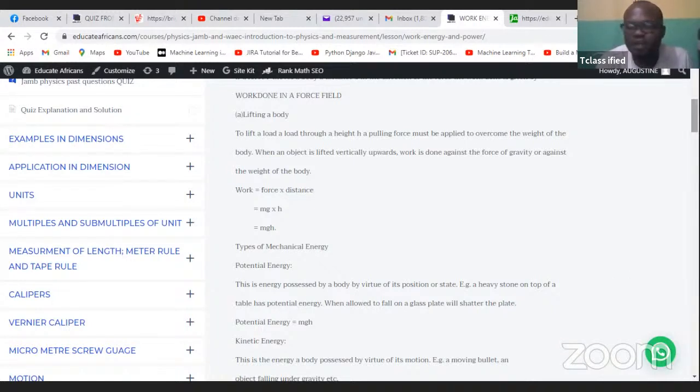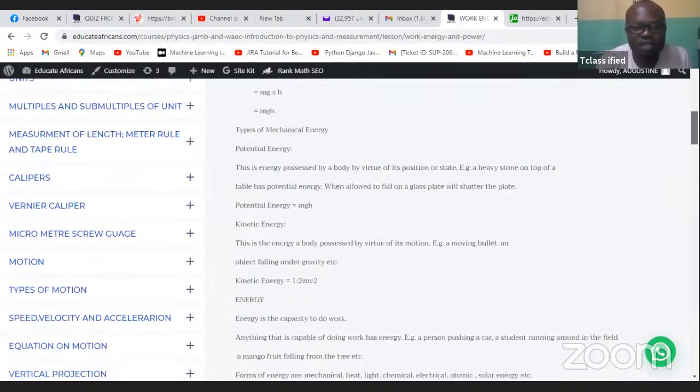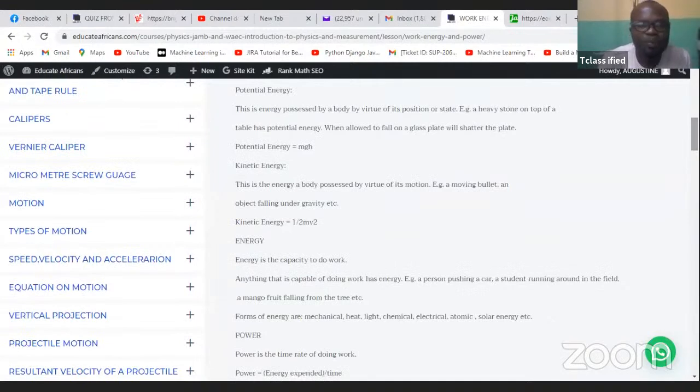So we have different types of energy. You can talk about potential energy, which is energy possessed by a body by virtue of its position or state. So take note, JAMB is going to ask you, what is potential energy, or what's the difference between potential energy and kinetic energy? Kinetic energy is the energy possessed by a body by virtue of its movement, whereas potential energy is the energy of a body by virtue of its position, its state.